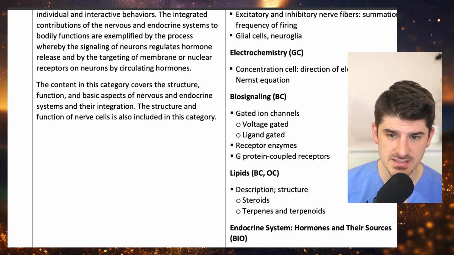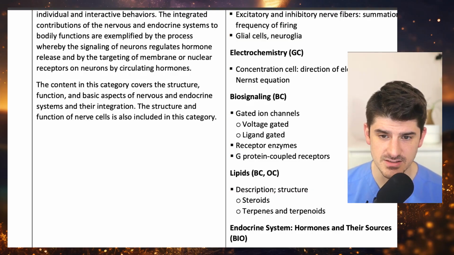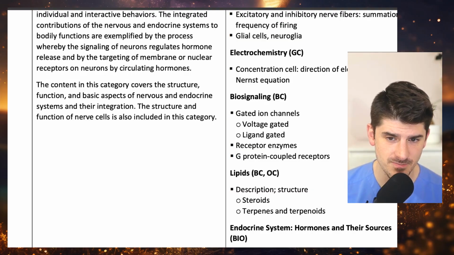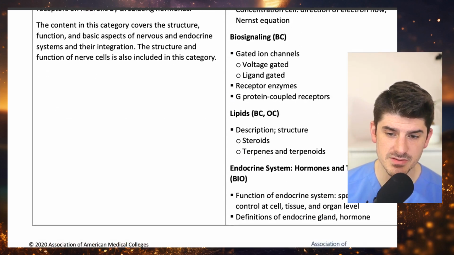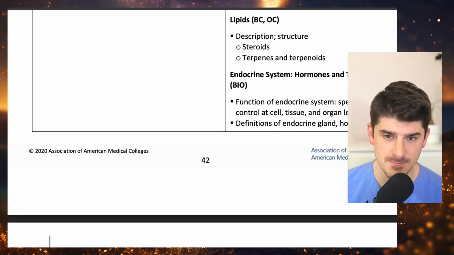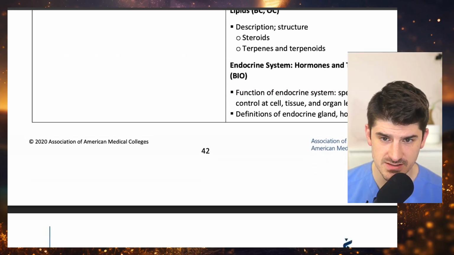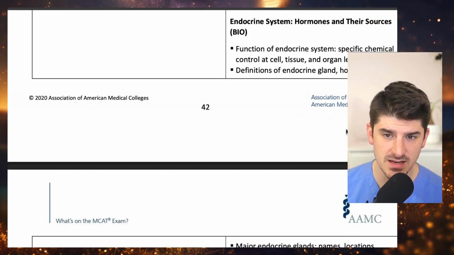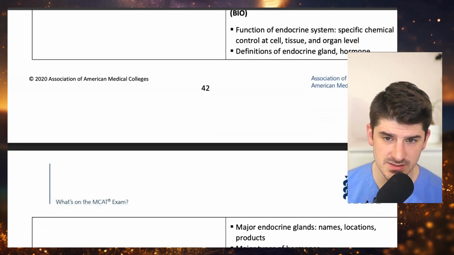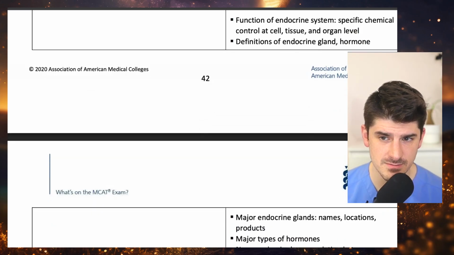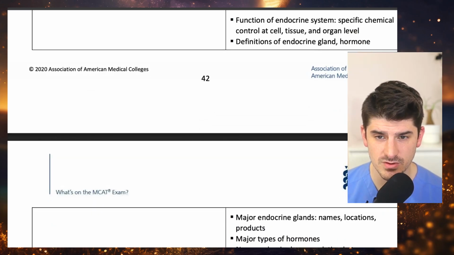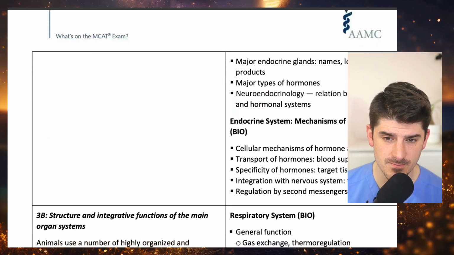Electrochemistry, concentration cell, direction of electron flow, Nernst equation, biosignaling, gated ion channels, voltage-gated, ligand-gated, receptor enzymes, G-protein coupled receptors, lipids, description, structure, steroids, terpenes and terpenoids, endocrine system, hormones and their sources, function of endocrine system, specific chemical control at cell, tissue, and organ level, definitions of endocrine gland, hormone,